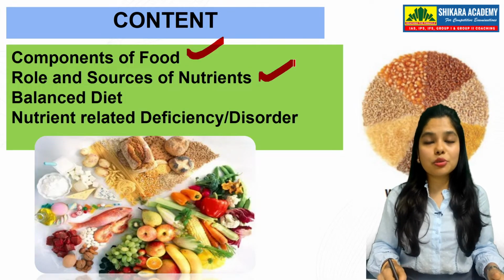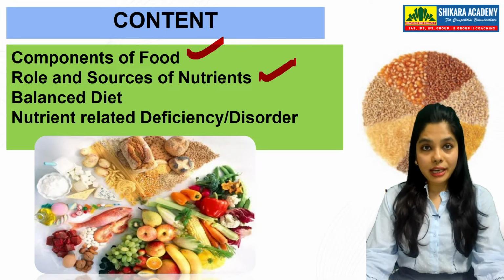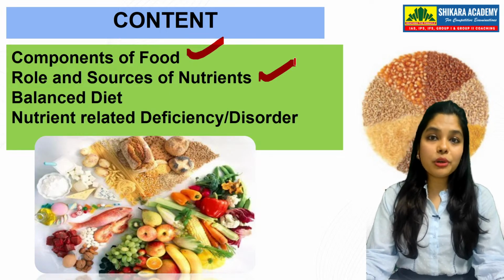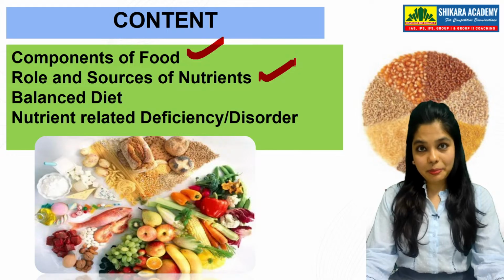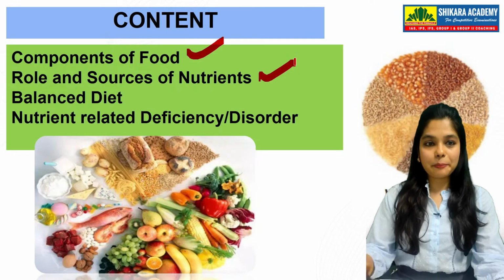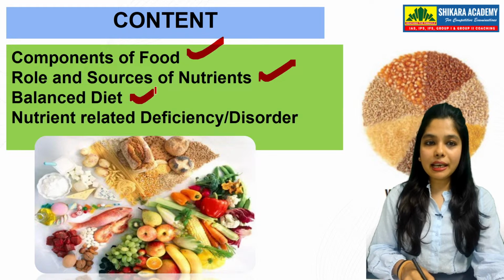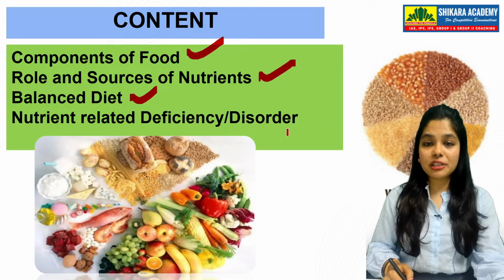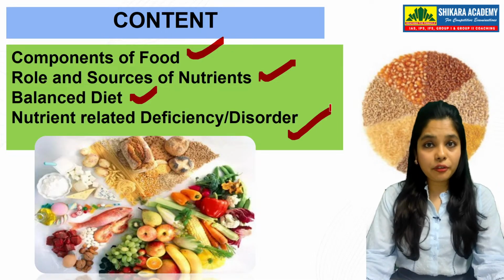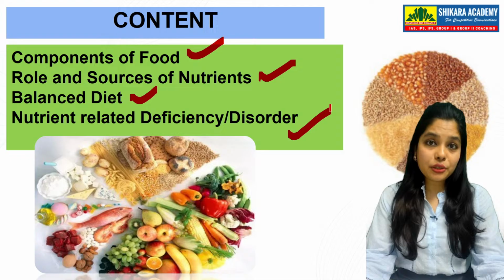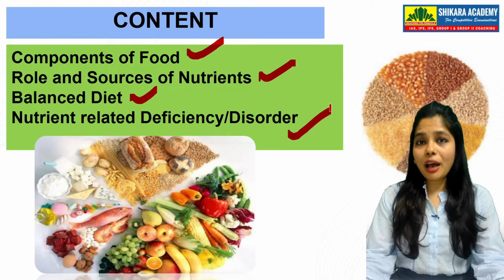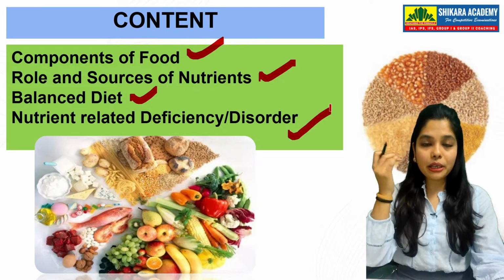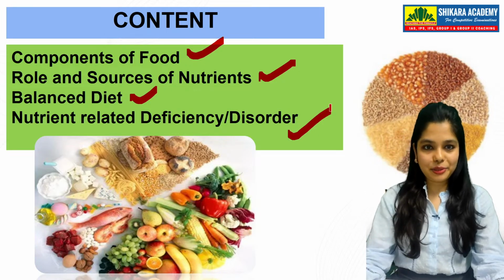Roles and sources of nutrition: from where do we get such kind of nutrition, and from which food which kind of nutrition is coming, that also we are going to discuss. Apart from that, a balanced diet, what a balanced diet looks like, and nutrient deficiencies. Suppose you have a deficiency of vitamin D, then what kind of issues might come to your body? If you have a deficiency of vitamin C, what kind of problems come to your body? All these things are there, students.